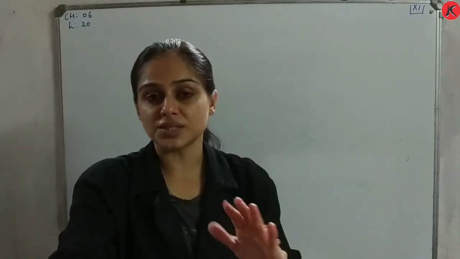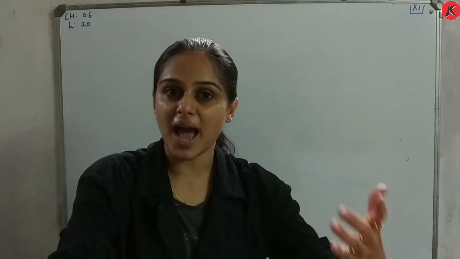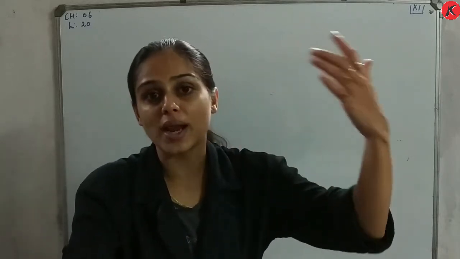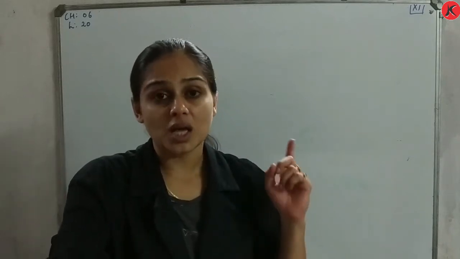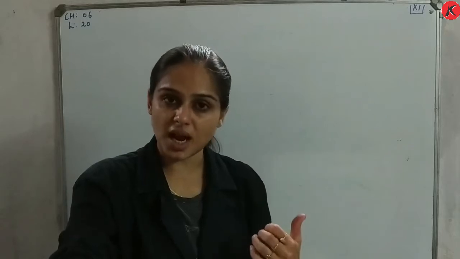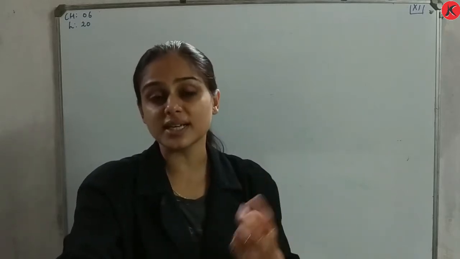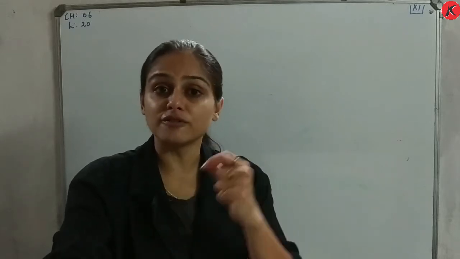Once the cambial ring is formed, new cells are continuously added inside as well as outside. Towards the inner side are secondary xylem, towards the outer side are secondary phloem. What did I say? Yes, the activity of cambium is more towards the inner side, so a greater amount of secondary xylem is formed in comparison to secondary phloem.